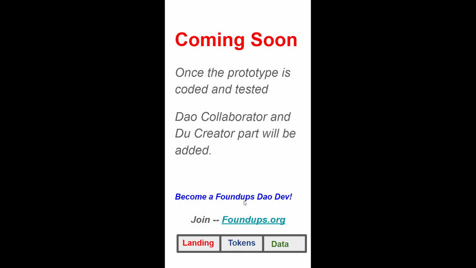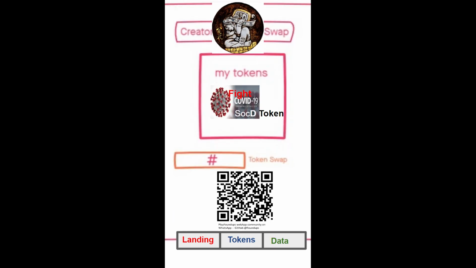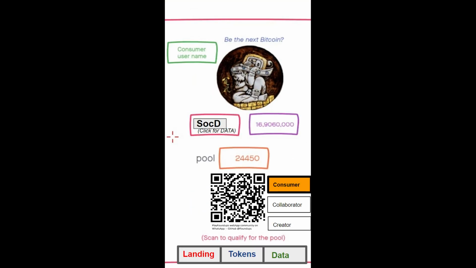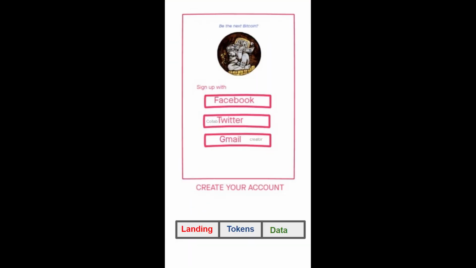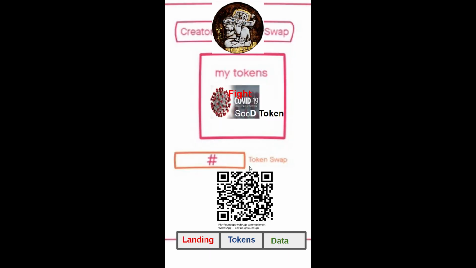I'm trying to see if there's something here I was trying to find. It's token swap. Where is token swap? It's not that one. Oh yeah, token swap right here, creator swap. So anyone can swap tokens with others, and that's what I was looking for right there.